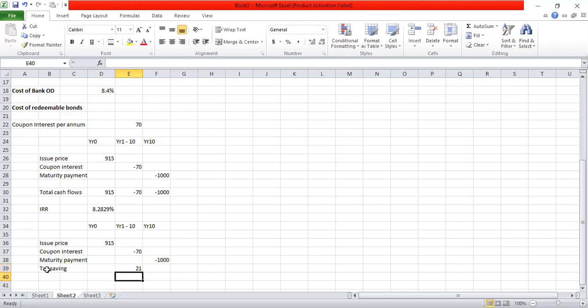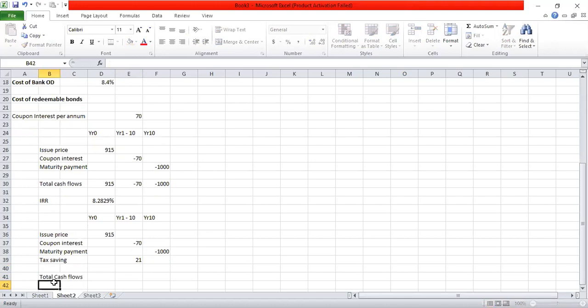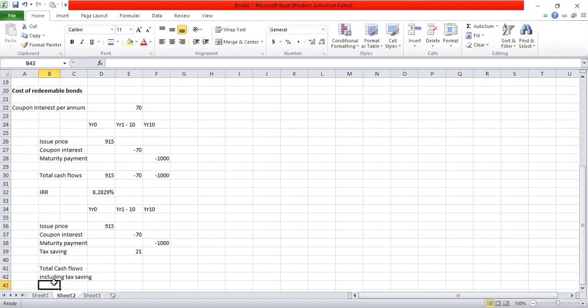That is 21. So now I can calculate the new cash flows, including tax saving. Total cash flows including tax saving is going to be